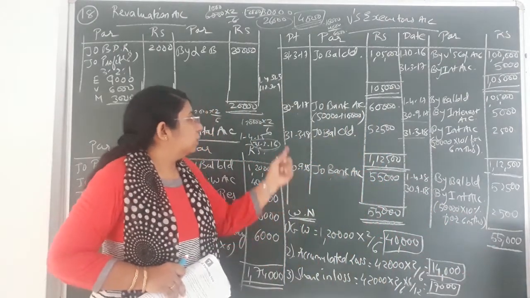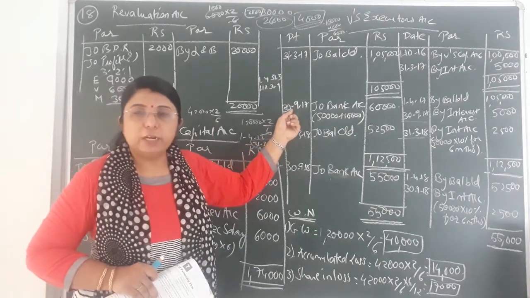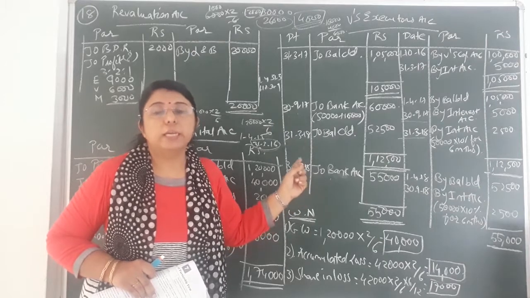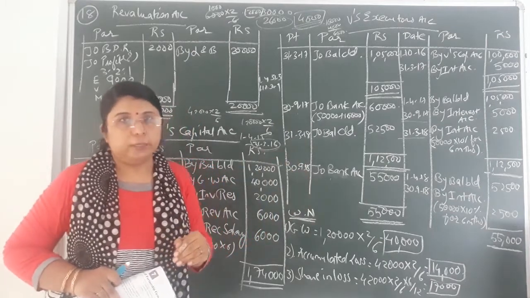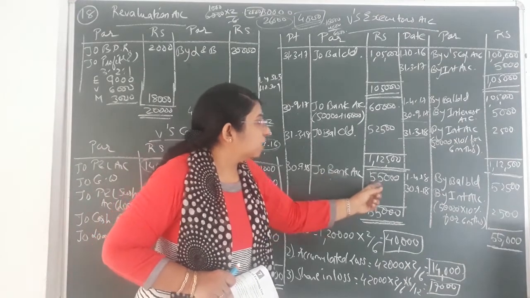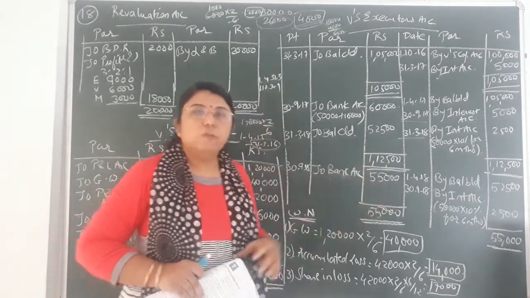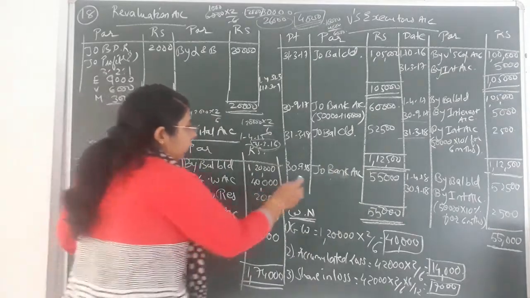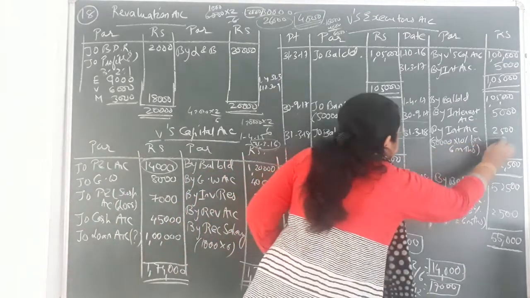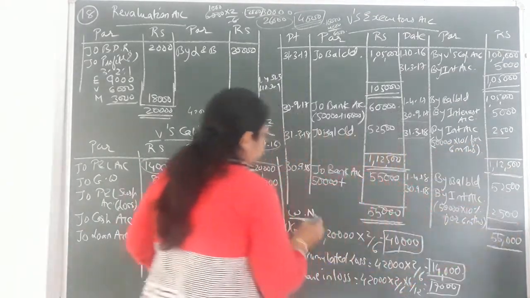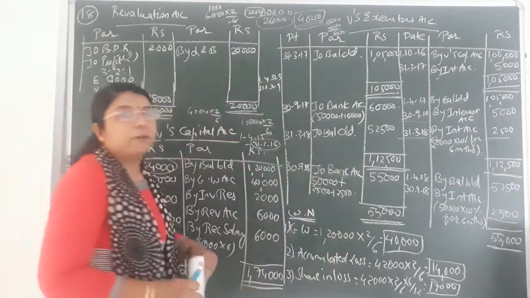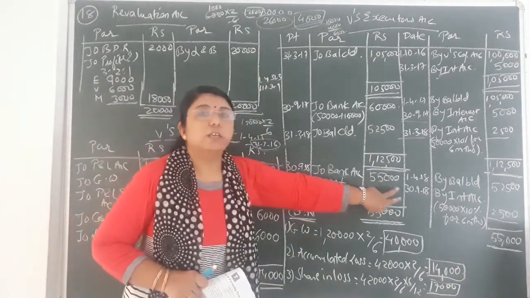Now over here you can see 30th September, the first installment that we had paid. So the next installment that we will be paying on 30th September 2018. That is the second yearly installment. Second yearly installment that I have written over here, to bank account, that is 55,000. Now how did this 55,000 come? That is 50,000 plus 2,500, this 6 months interest and this 6 months interest. So 50,000 plus 2,500 plus 2,500. So that comes to rupees 55,000.